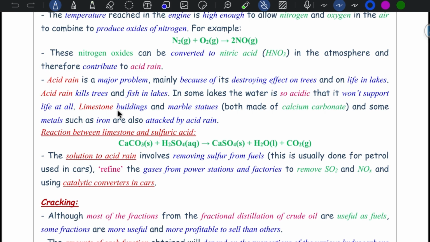Also limestone buildings and marble statues, which are made of calcium carbonate, are affected by acid rain, and iron can also be attacked by acid rain. Calcium carbonate, when it reacts with acid, gives calcium sulfate, water, and carbon dioxide. The solution for acid rain is removing sulfur from fuel. This is done before burning petrol in cars, and by cleaning the gases from power stations and factories. Removing SO2 and nitrogen oxides also occurs through catalytic converters in cars.